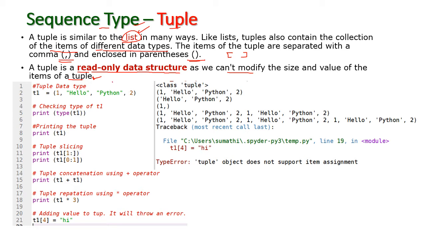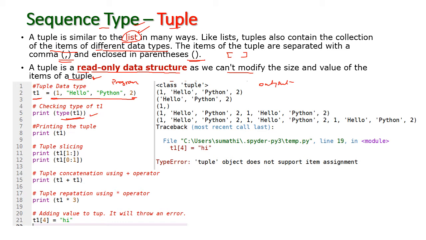This is my program, and this is my output. Okay, first I am going to declare a variable of type tuple. Tuple t1 is equal to, within parentheses, four data items separated by commas: 1, hello, Python, 2. Now I am going to check the type of t1.